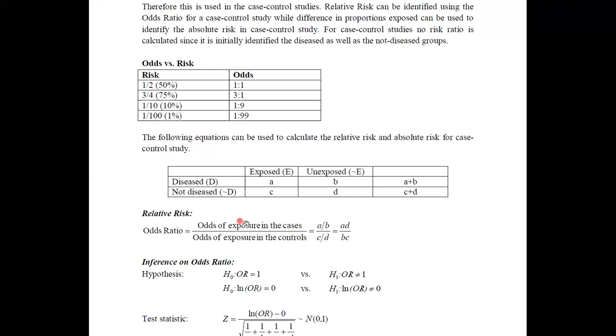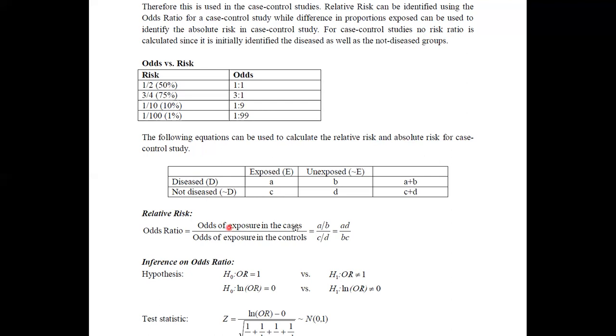Therefore, the odds of exposures in the cases can be obtained as A divided by B. It is just the ratio between these two. The odds of exposures in the controls can be considered as C divided by D, because now we have to take the ratio between exposed and unexposed in the controls.